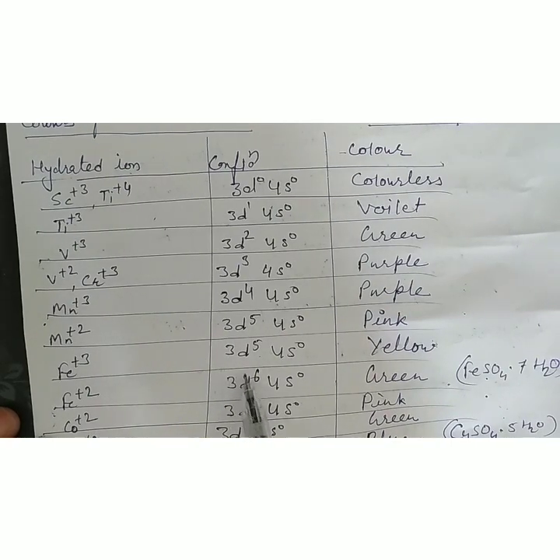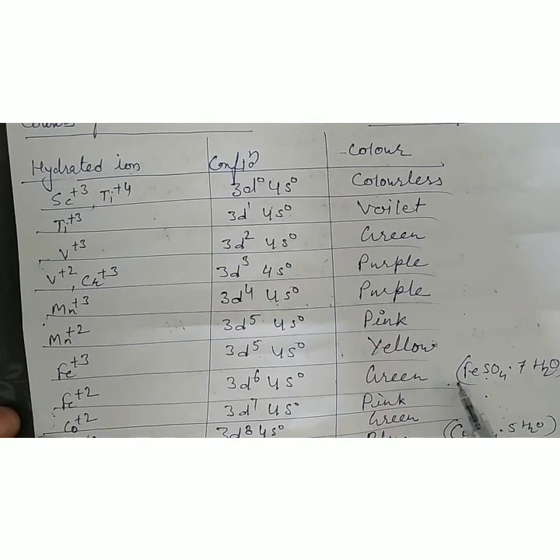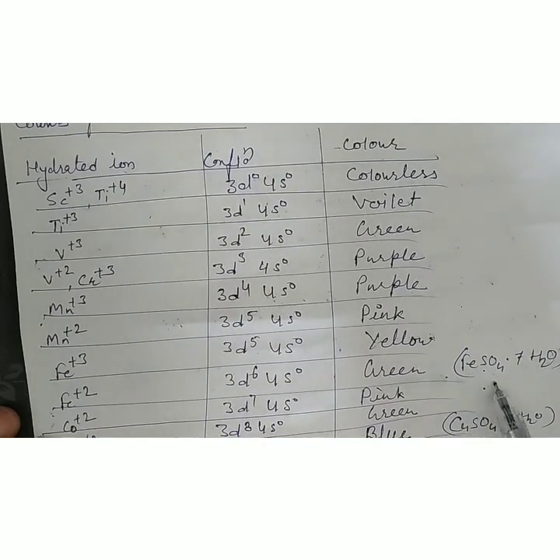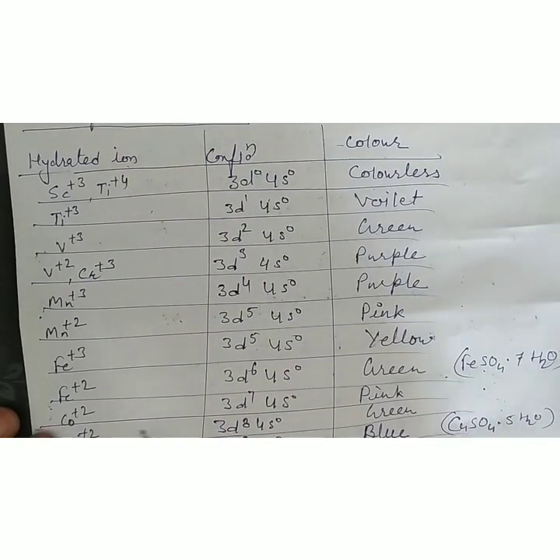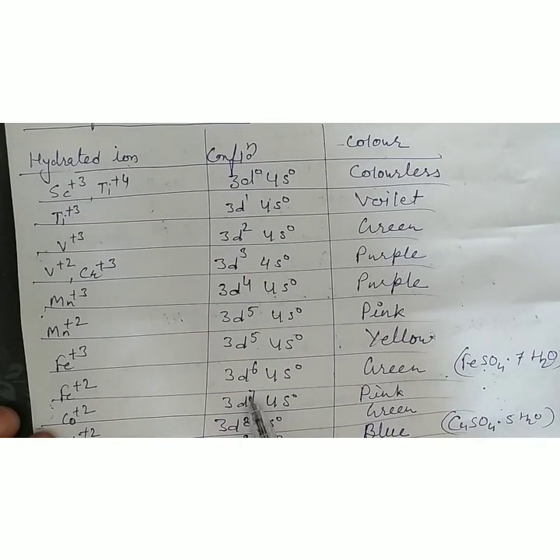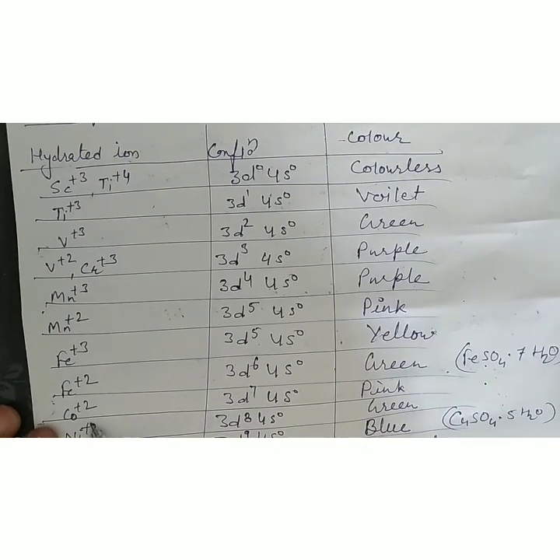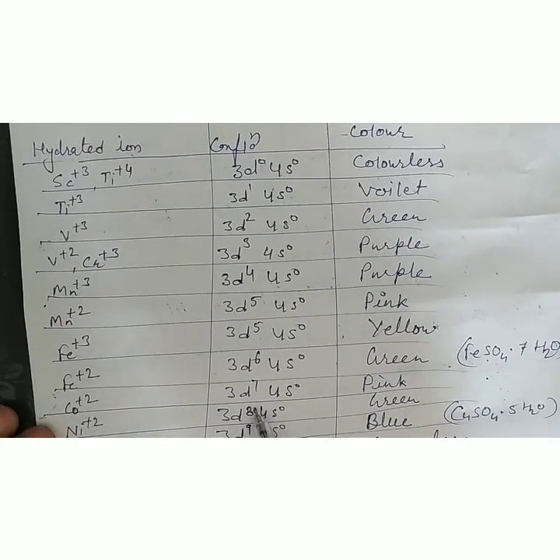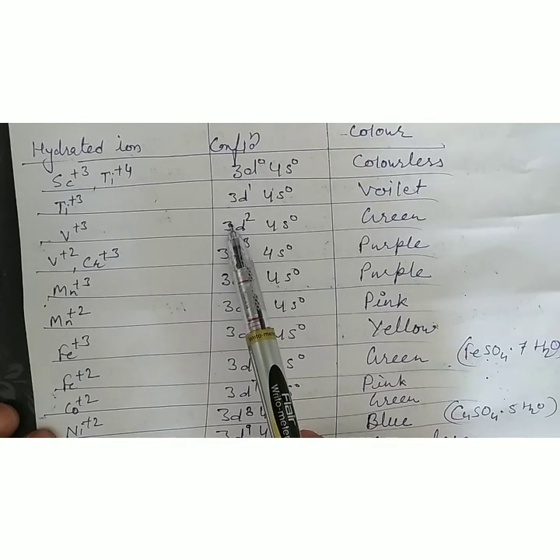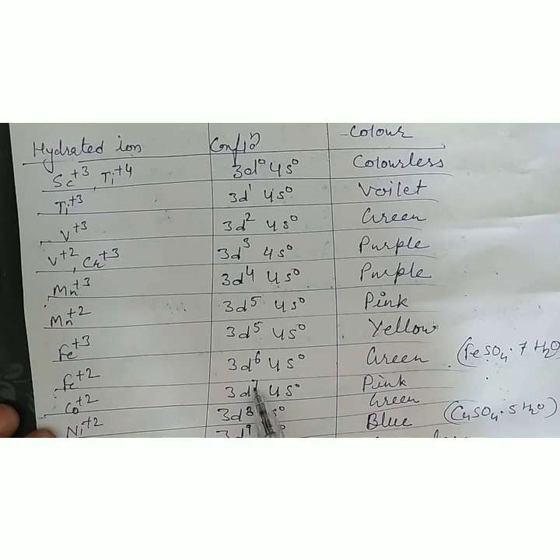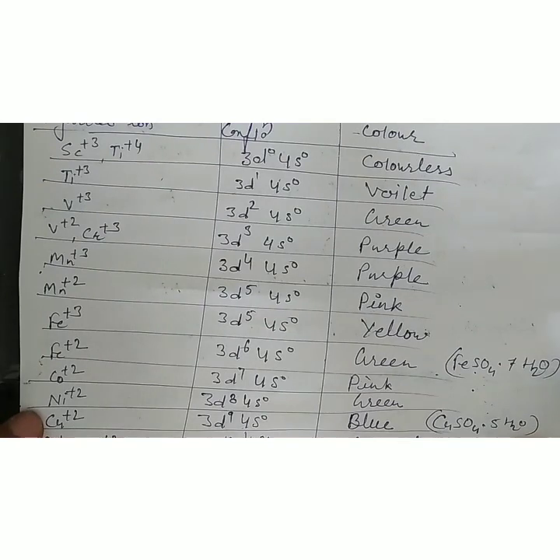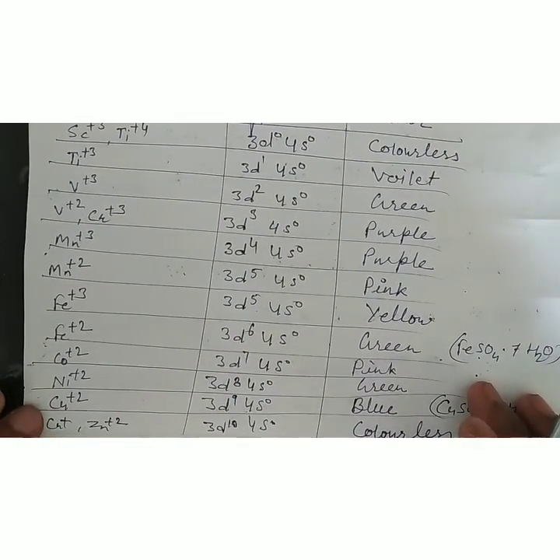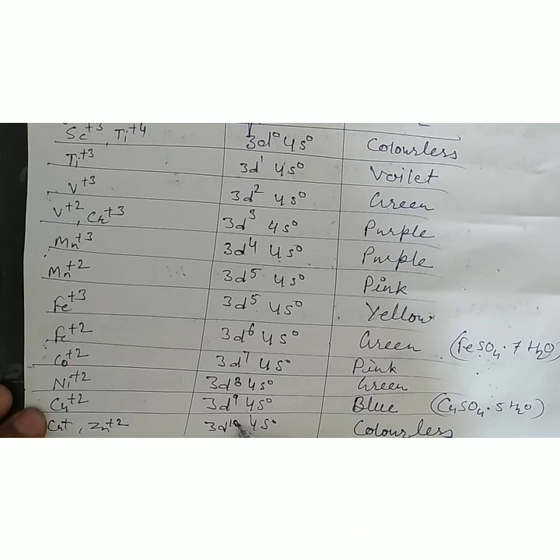Have you seen in the lab ferrous sulfate, also known as green vitriol? Ferrous sulfate is green in color, so it is also known as green vitriol, FeSO4.7H2O. Co+2 has 3 unpaired electrons, it is pink. Co+3 has 2 unpaired electrons, it is green. V+3 was green, and Ni+2 is also green. Cu+2 has 1 unpaired electron, it is blue. And Zn+2 has 3d10 electronic configuration, meaning there is no unpaired electron, so it is colorless.